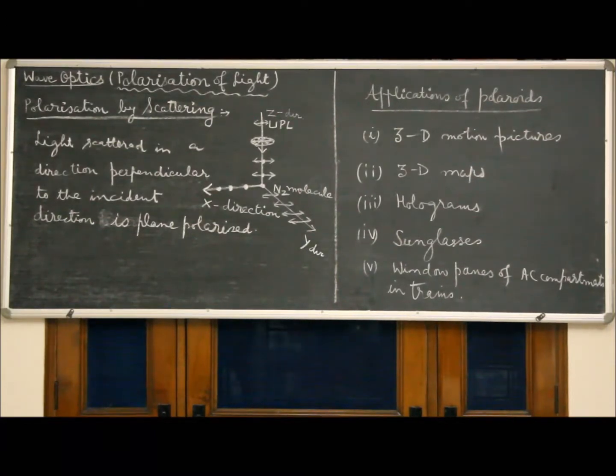If we observe light scattered along x direction, the vibrations will only be in y direction, because originally there are no vibrations in z direction. Similarly, light observed in y direction will have vibrations only along x direction. So light scattered in a direction perpendicular to the incident direction is always plane polarized.